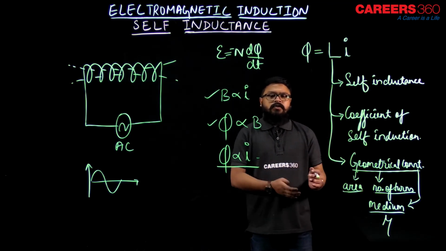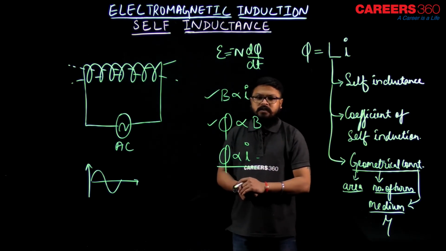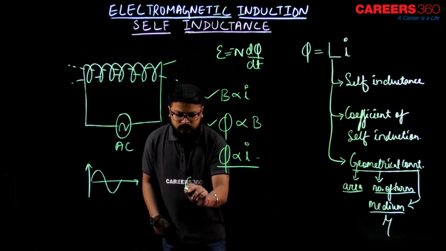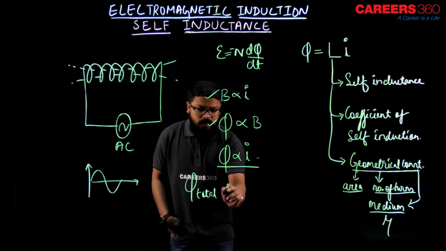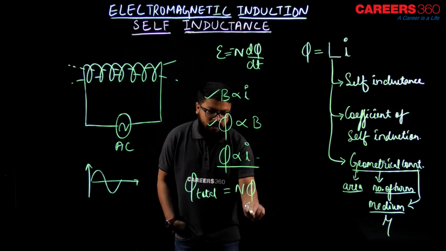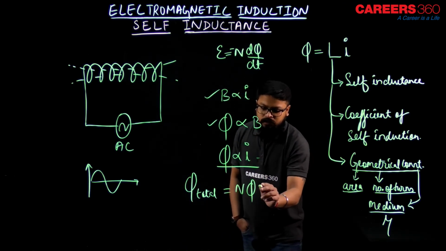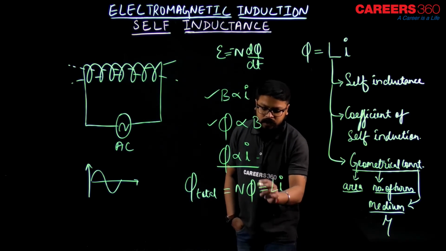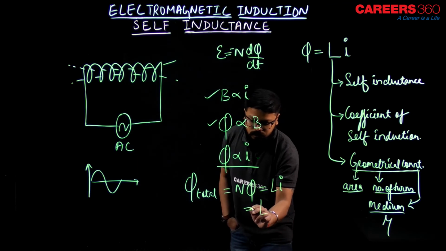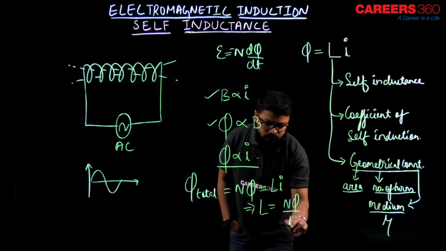So, phi equals L I for flux linked with one loop. If there are n number of turns, then total flux phi total equals n phi. So this n phi would be equal to L I. So from here what can we write? L equals n phi by I.